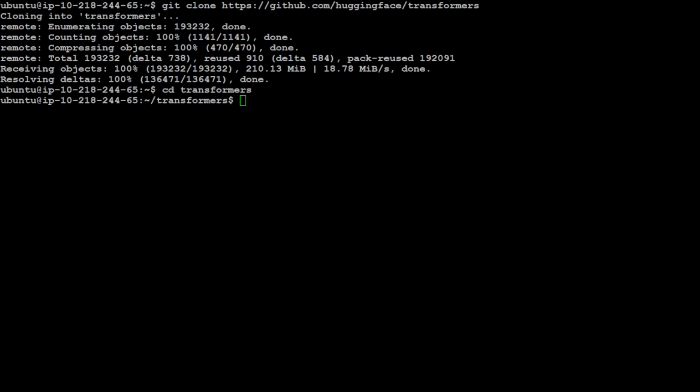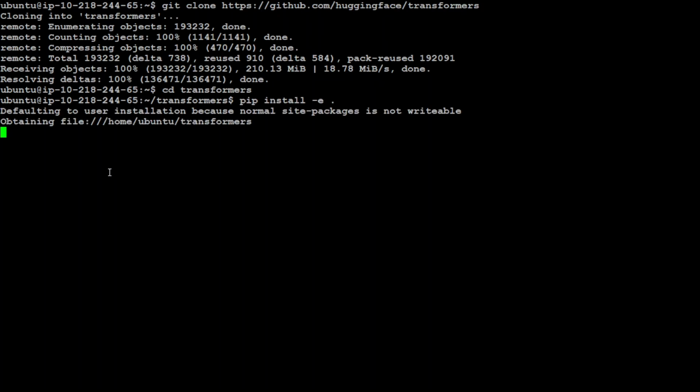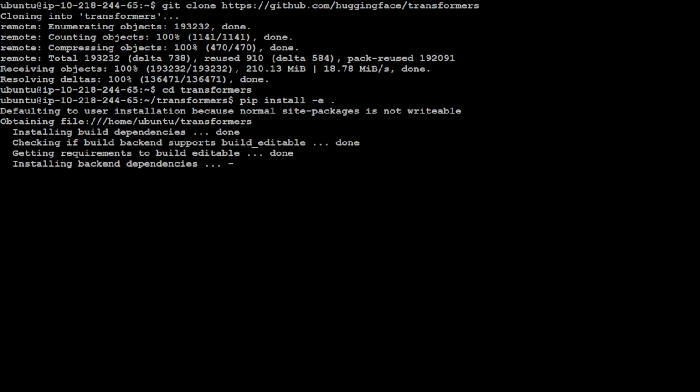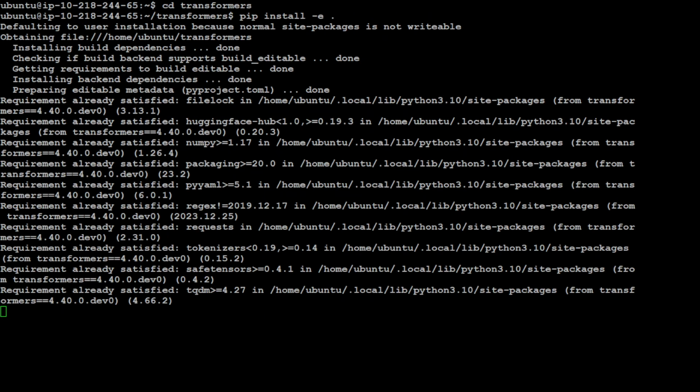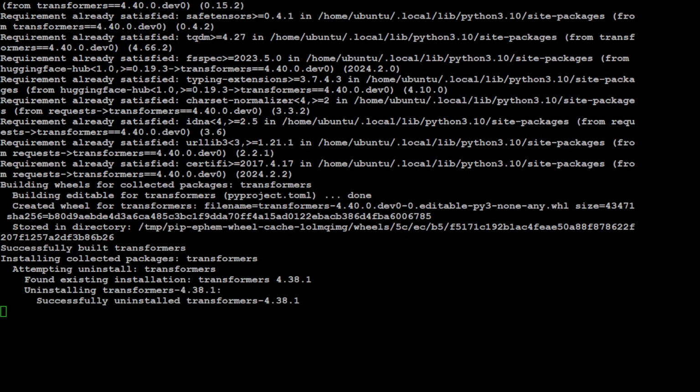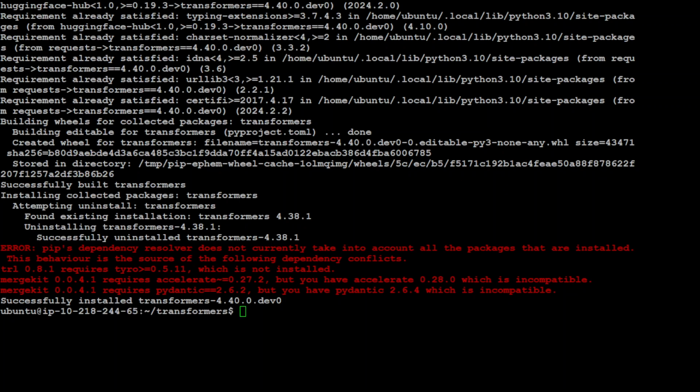And now let's install from the source. So let's wait for it to finish. This takes a bit of time. And this is done. Okay, and you can ignore these warnings in red. These are from my other project.